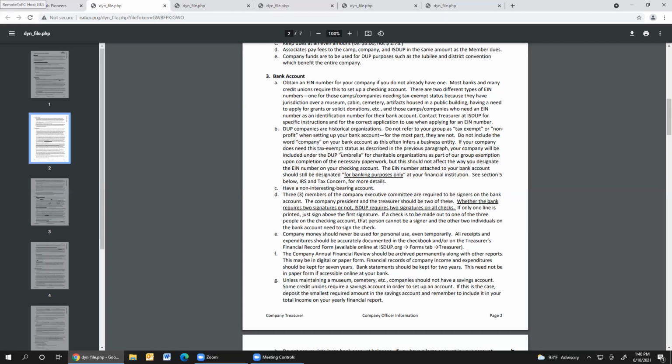Sometimes regional banks are a little easier to work with than national banks. We don't really recommend that you have a savings account only, but if you only write a couple of checks a year and only make maybe 1 or 2 deposits a year, that might be something you would look into if you cannot get a regular checking account to work without a fee.